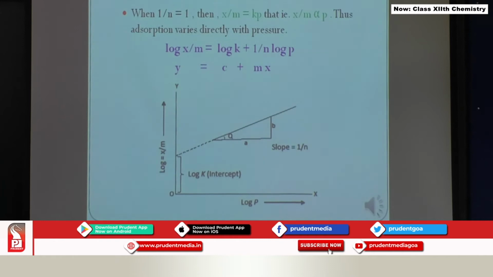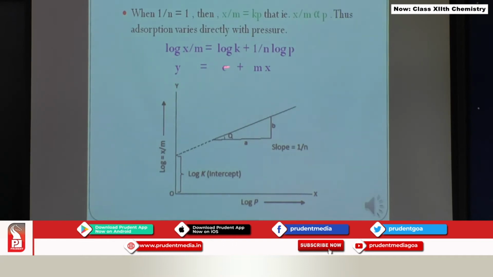On the other hand, if we take 1 by n is equal to 1, then x by m will be equal to k into P raised to 1, right. That means here extent of adsorption will be directly proportional to the pressure of the gas. So, like this we can find out based on the values of 1 by n whether the extent of adsorption is independent of pressure or it is dependent on pressure.